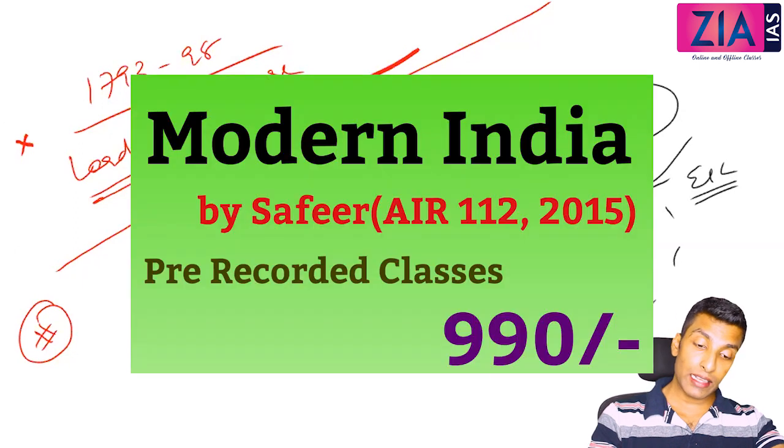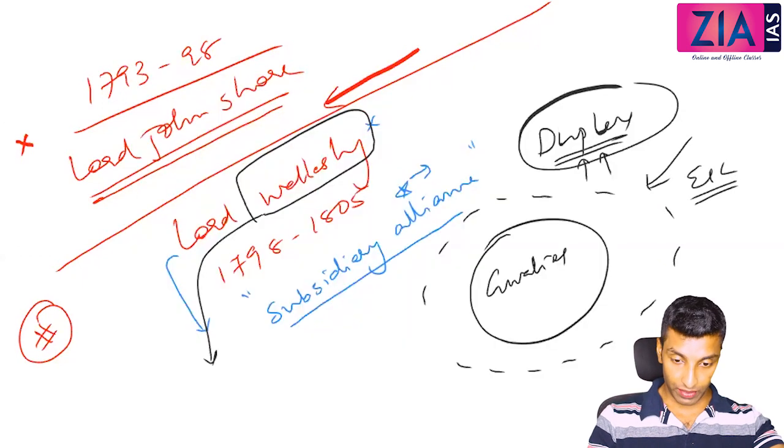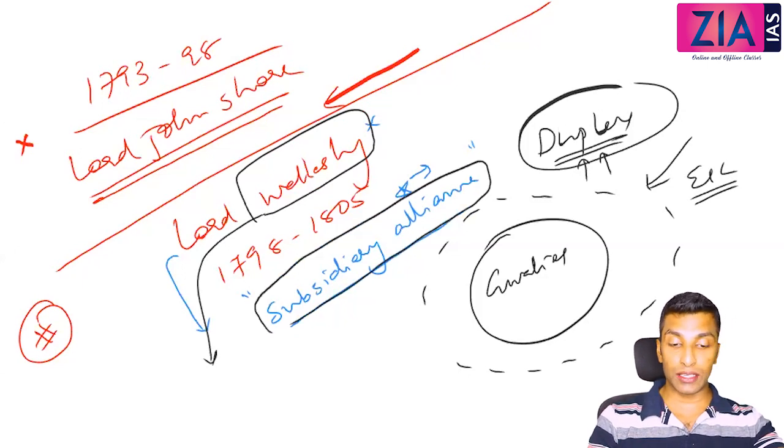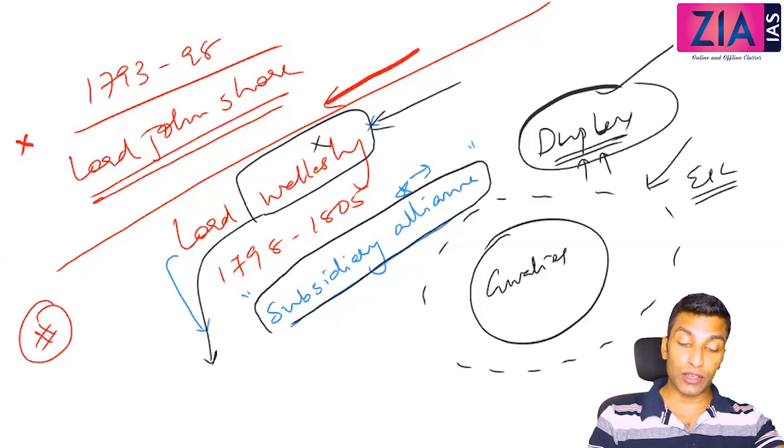But Wellesley is going to use this policy in a much more vigorous and better way than what you can see till now. The point I want to stress again and again is this: if the question is asked about whose brainchild it is or who's the pioneer of this policy, it is not Wellesley, it is Dupleix. But it is known after Wellesley because he used it.